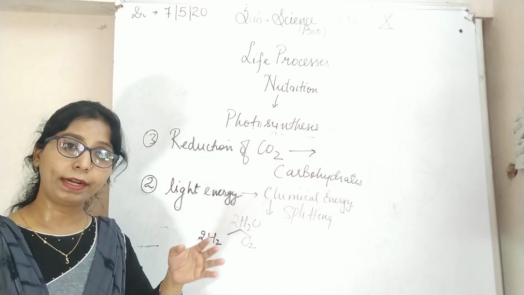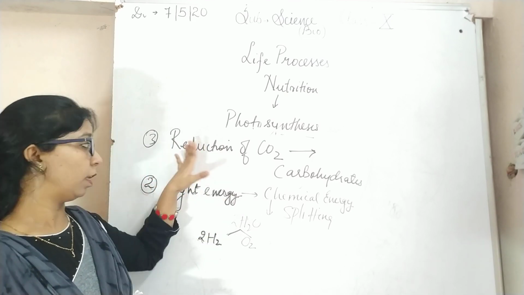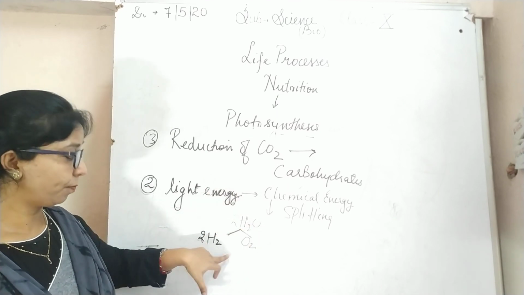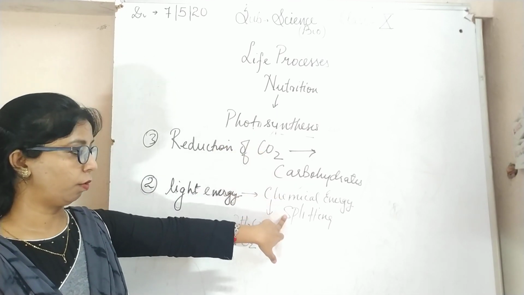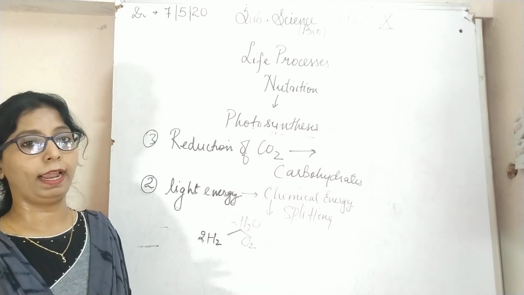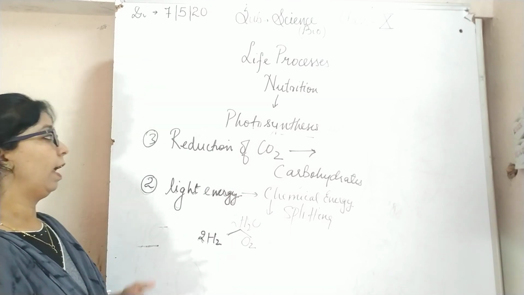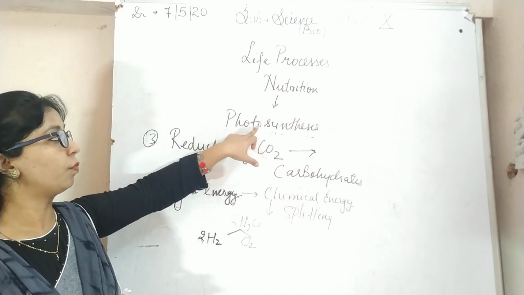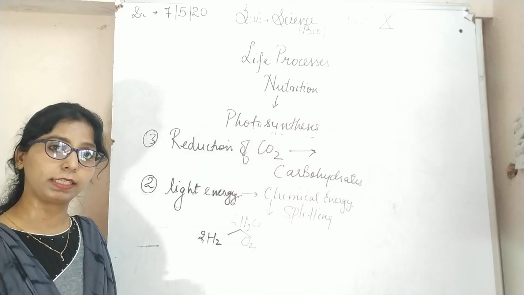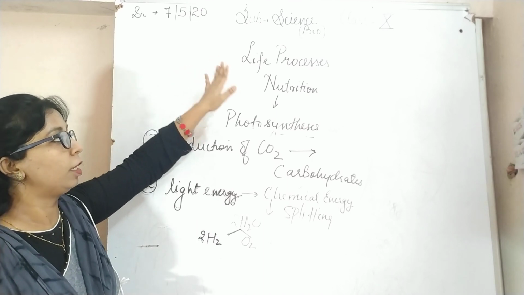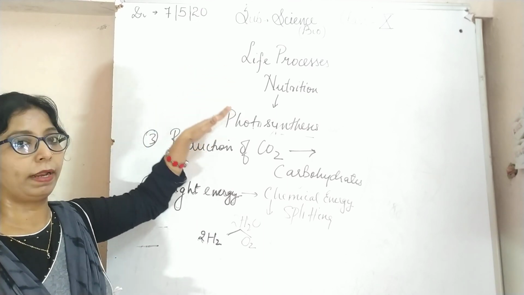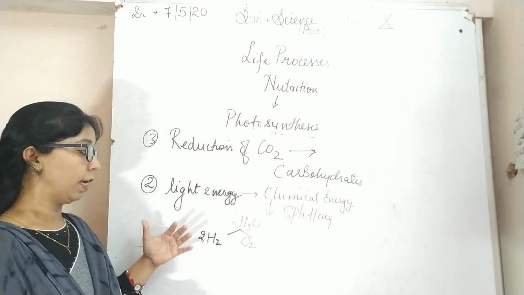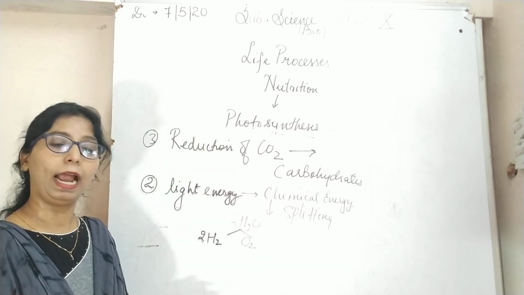So what are the raw materials? The raw materials are water, chlorophyll, sunlight and carbon dioxide. And these are the three steps, or events, which take place during photosynthesis. So this is the nutrition process which takes place in plants, or we can say the autotrophic process. Now in the next video we will go through heterotrophic.